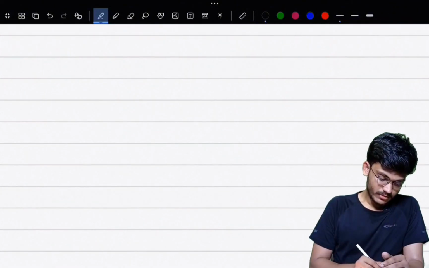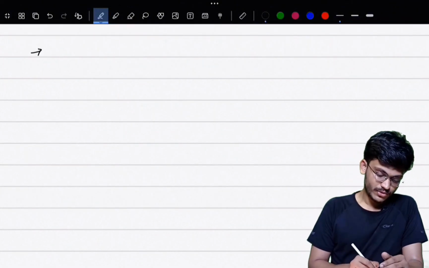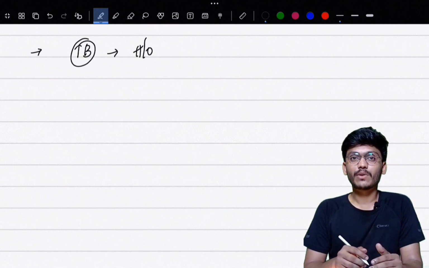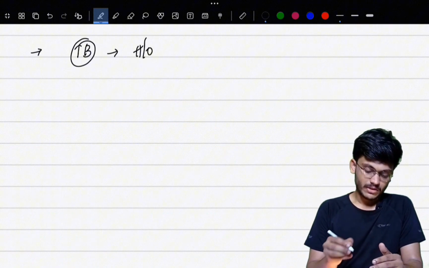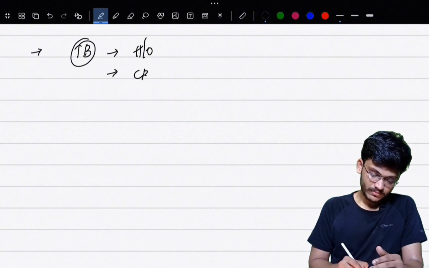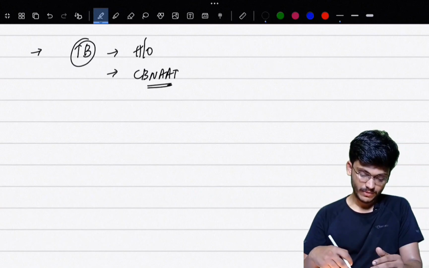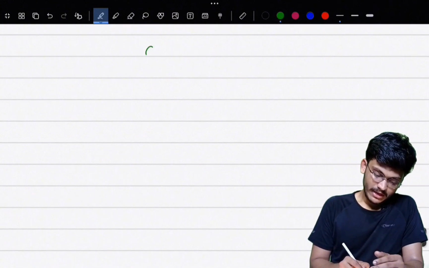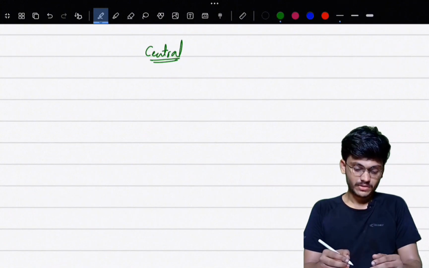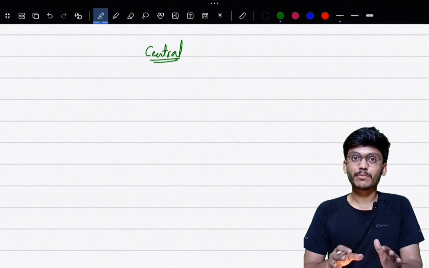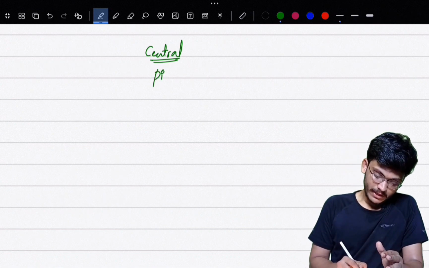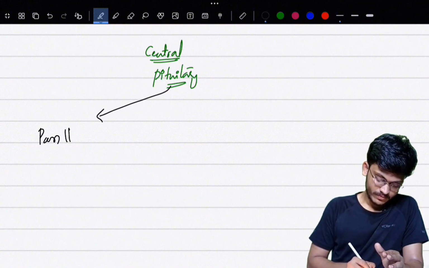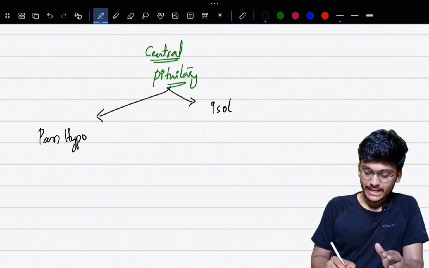And the second important cause for primary Addison's disease is tuberculosis. For that, you should ask the patient's history, whether he has a previous history of tuberculosis or is taking any anti-tubercular therapy, or you can diagnose a case using CBNAT. So this is how you evaluate a case of primary Addison's disease. And if it is a case of central Addison's disease, it is mostly because of a pituitary cause. Hypothalamic causes are very rare, so we will discuss only the pituitary cause. In pituitary it can be pan-hypopituitarism, or it can be isolated ACTH deficiency.